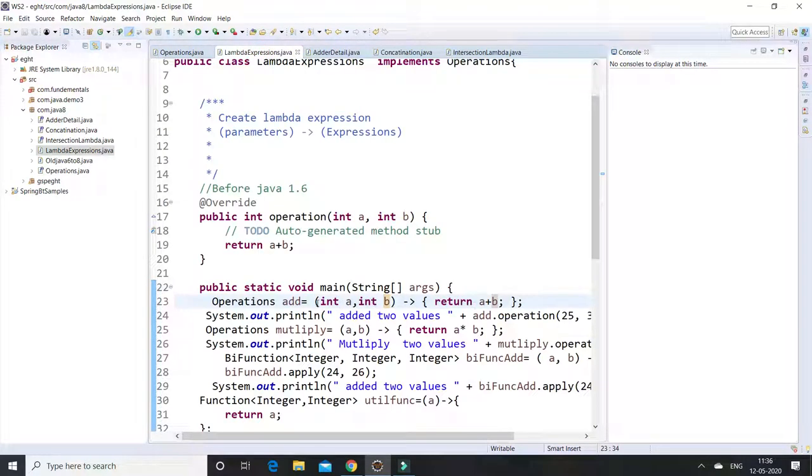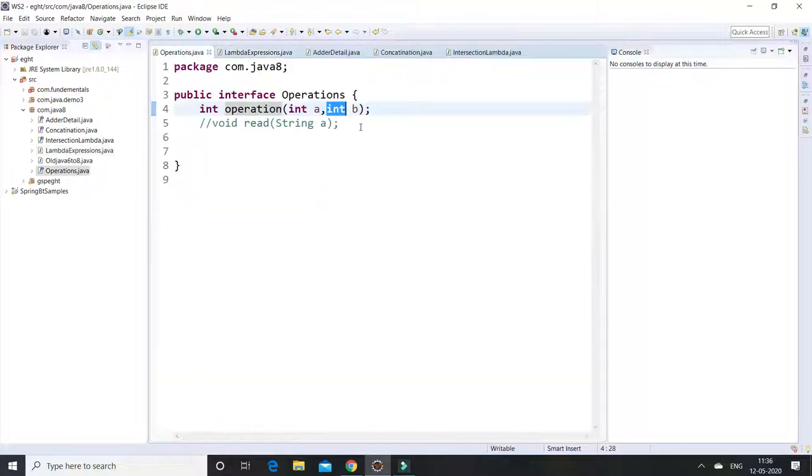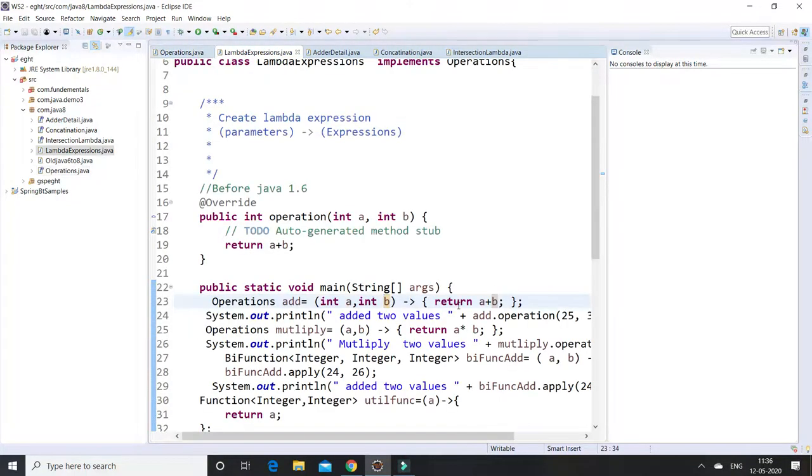So how will it be identified whether the return type is an integer, double or float? Whenever we return like this, the Java 1.8 compiler understands that this operation method takes two int parameters and the return type is int only. You cannot explicitly specify the return type. The compiler itself understands these things.